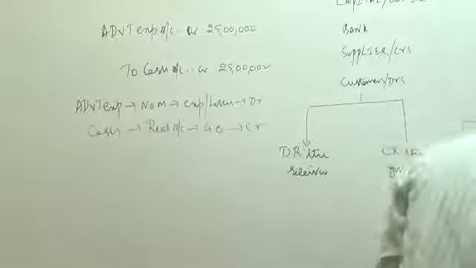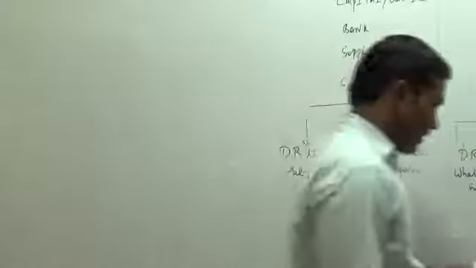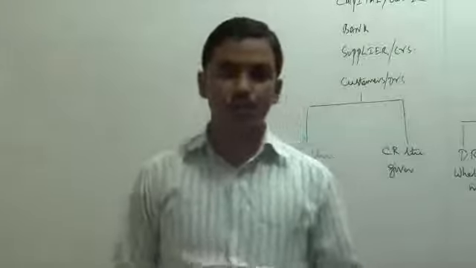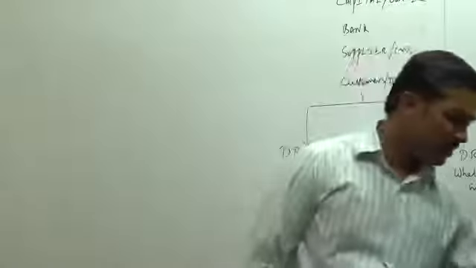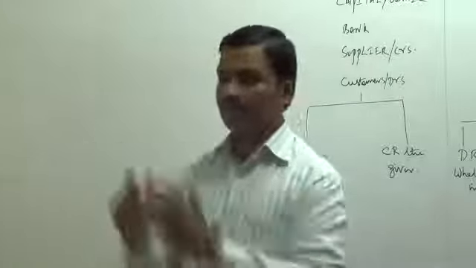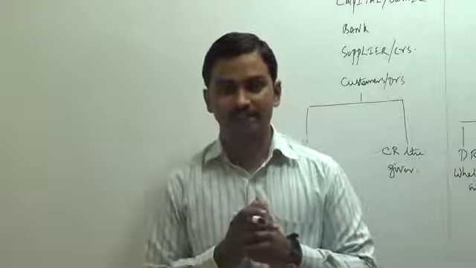Let us go forward and learn the next transaction also. Jewelry sold for cash 2 crores. So you have sold the jewelry and we have received cash.